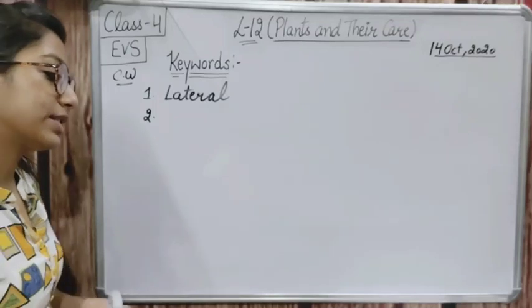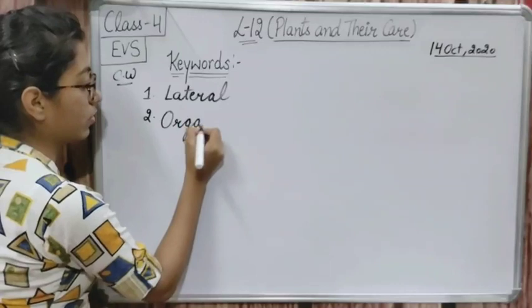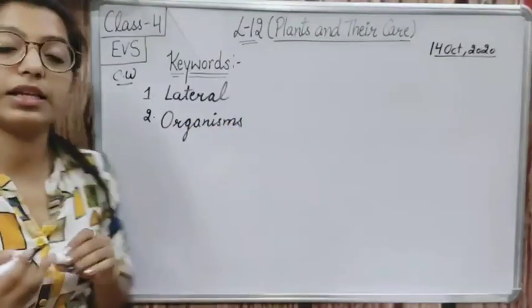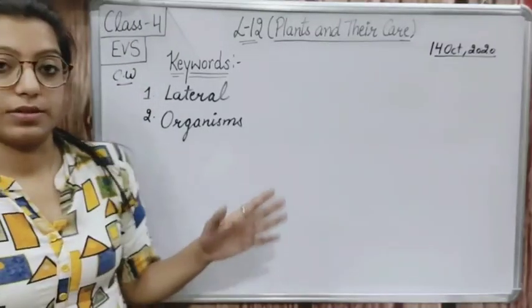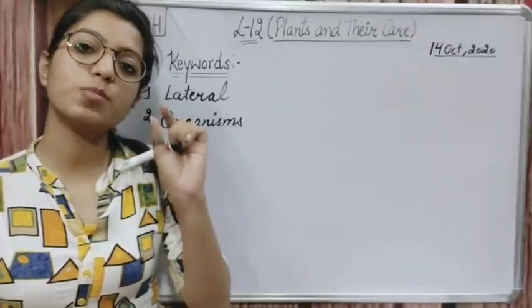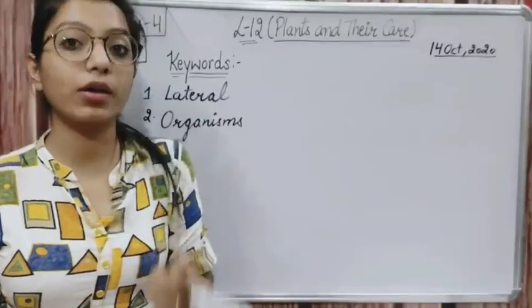Okay, after that the second keyword is organisms. Organisms are the living things. Mainly organisms are very small living things which we can see with the help of microscope.